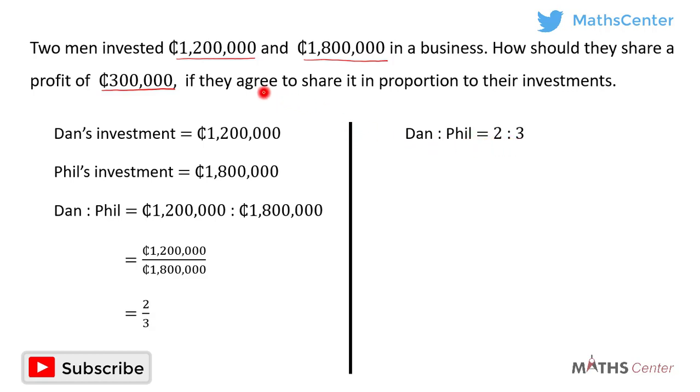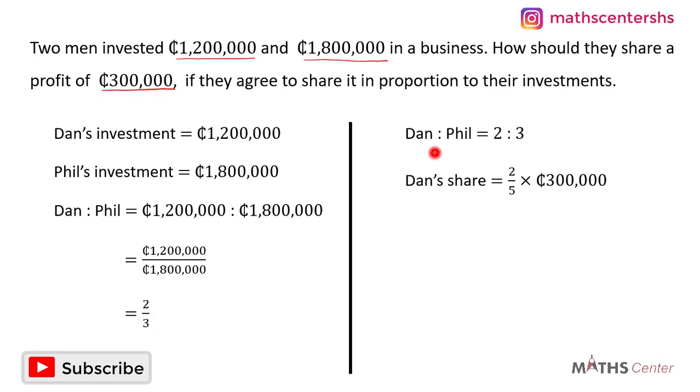Remember that they agreed to share the profit in the proportion of their investments. So they agreed to use this ratio to share the profits. The profit they realized from the business was 300,000 cedis. So they used this ratio to share the 300,000 cedis.